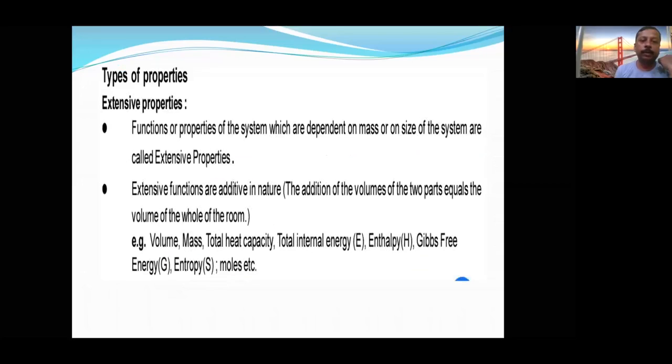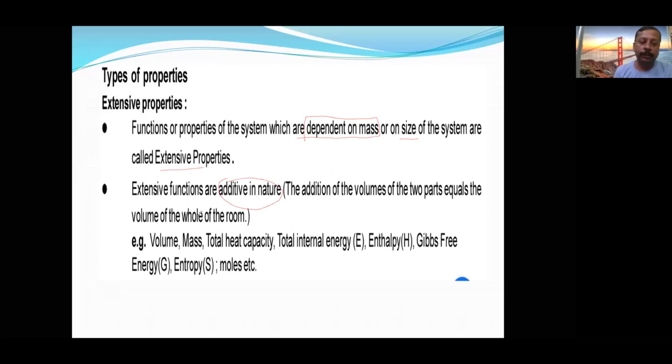Now, extensive and intensive. I already told you, let us revise it thoroughly. The properties of a system which are dependent on quantity, or dependent on mass or size of the system, are called extensive properties. Very, very important. Extensive functions are additive in nature. What is extensive and intensive? I will take one example, and with that you will easily understand. Addition of the volumes of two parts is possible.